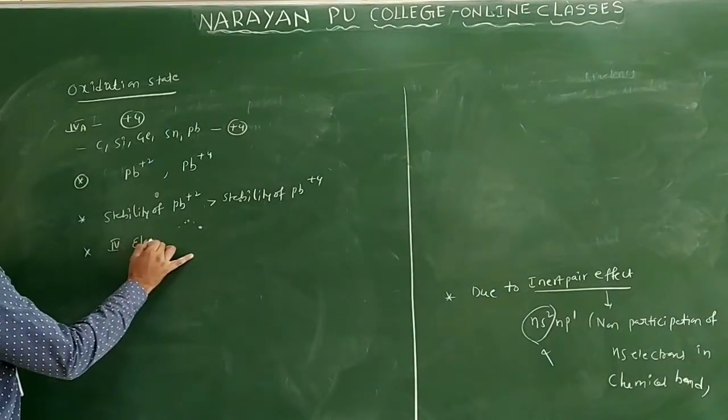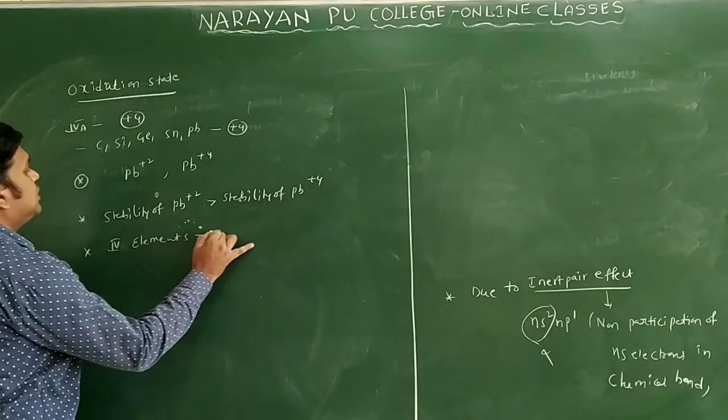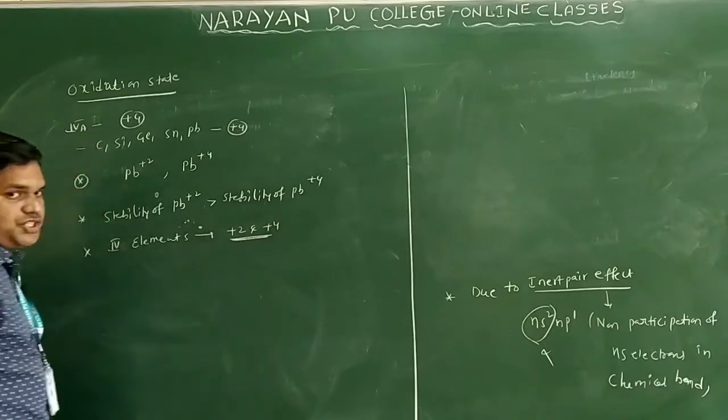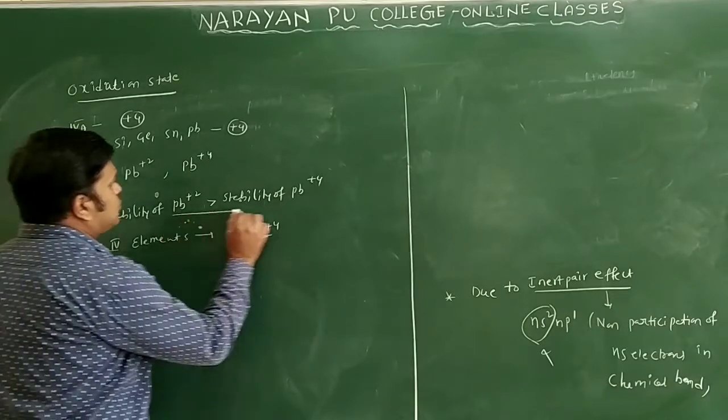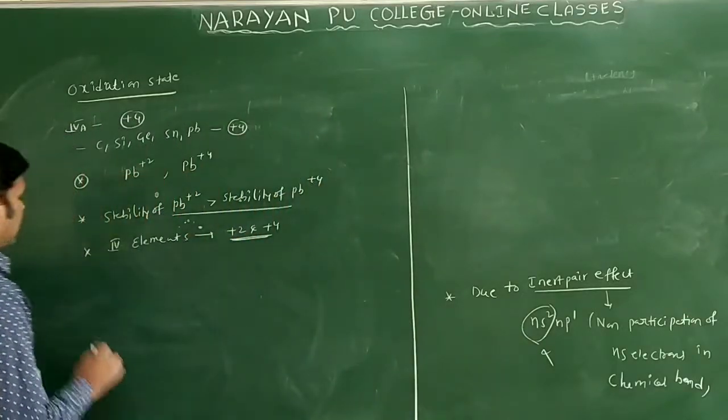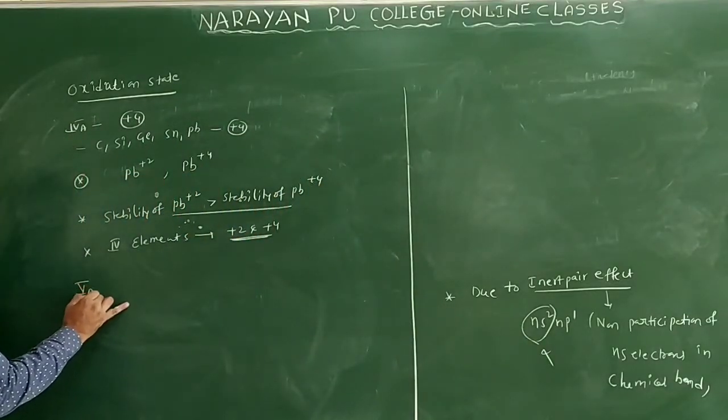Fourth group elements generally show plus 2 and plus 4 oxidation states only. The reason Pb plus 2 is greater than Pb plus 4 in stability is due to the inert pair effect only.